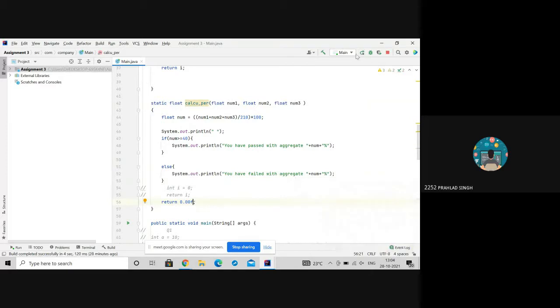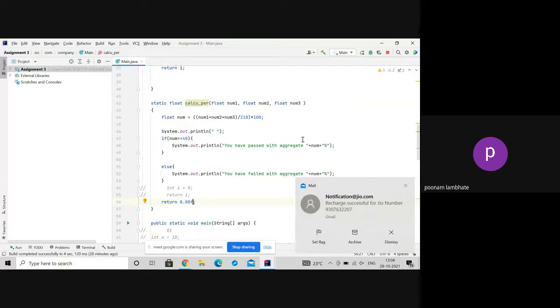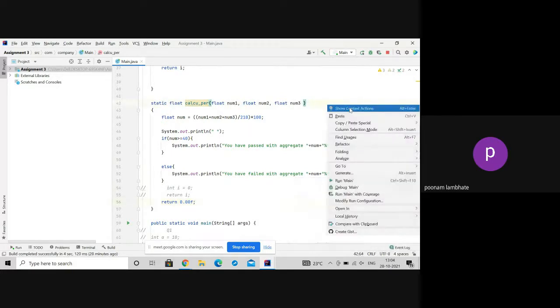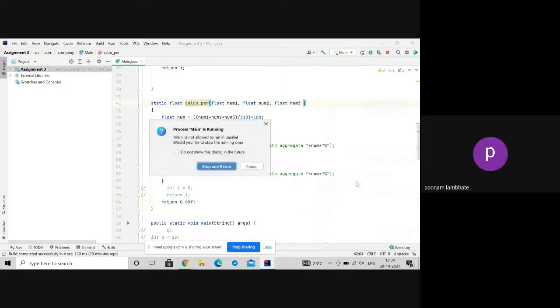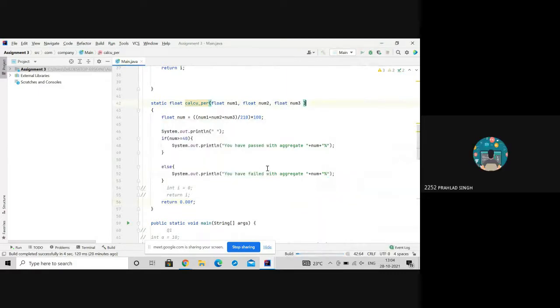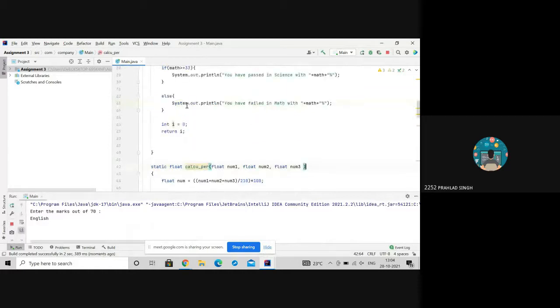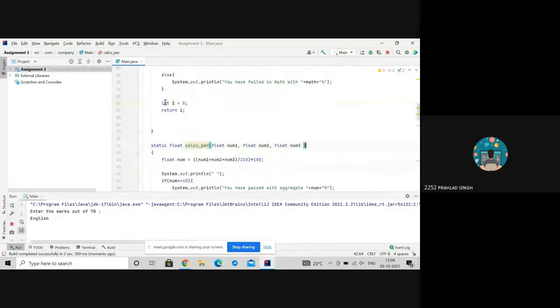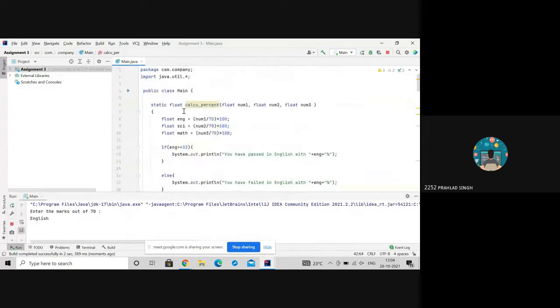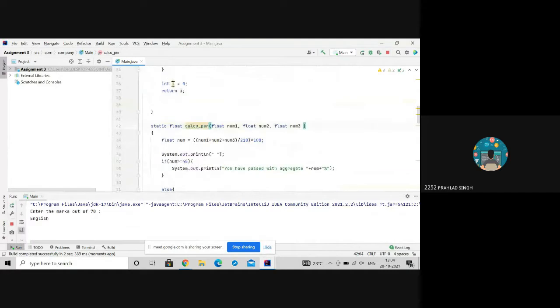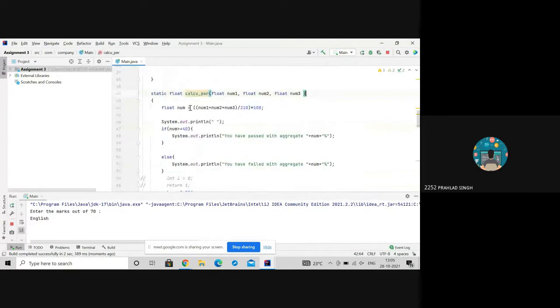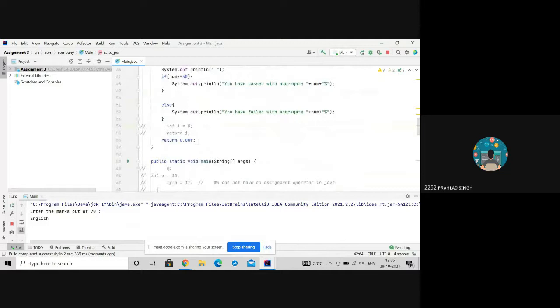I'm not getting that run button over here. Just right click anywhere on your screen. Run main, right? And run. Yes. Stop and run. So okay, it's working now. I was trying to solve that only. Initially it asked me to declare a variable and then run it if it has float type. So I can do that with this variable, but I'm not able to do it without it, like this.